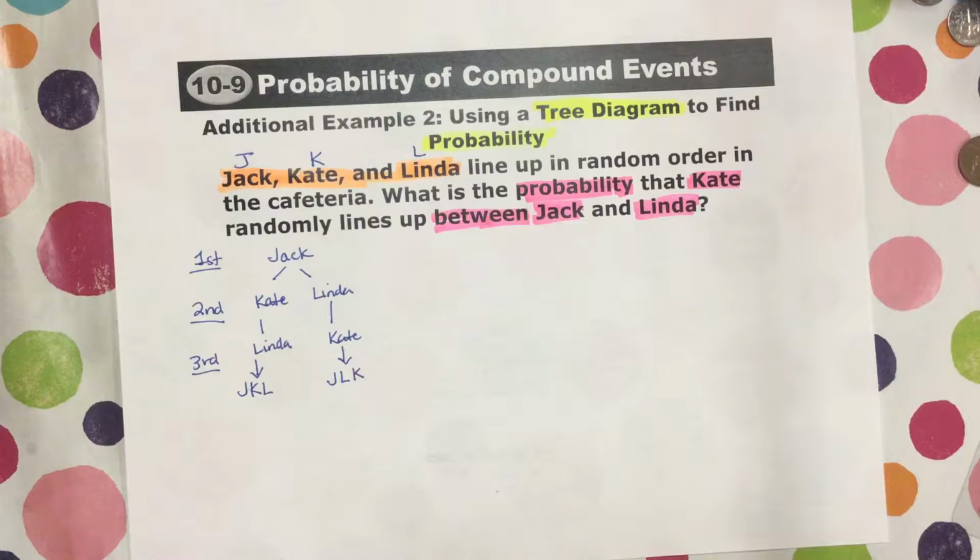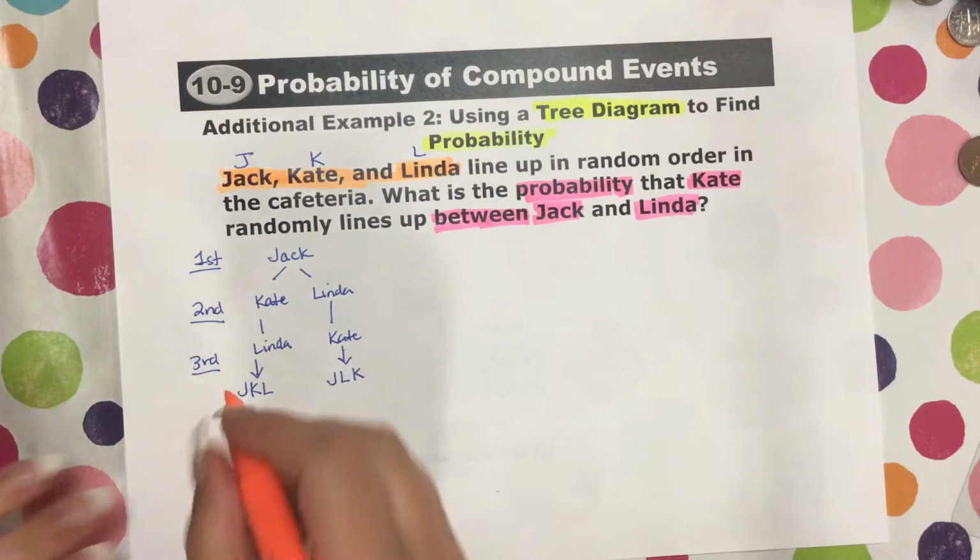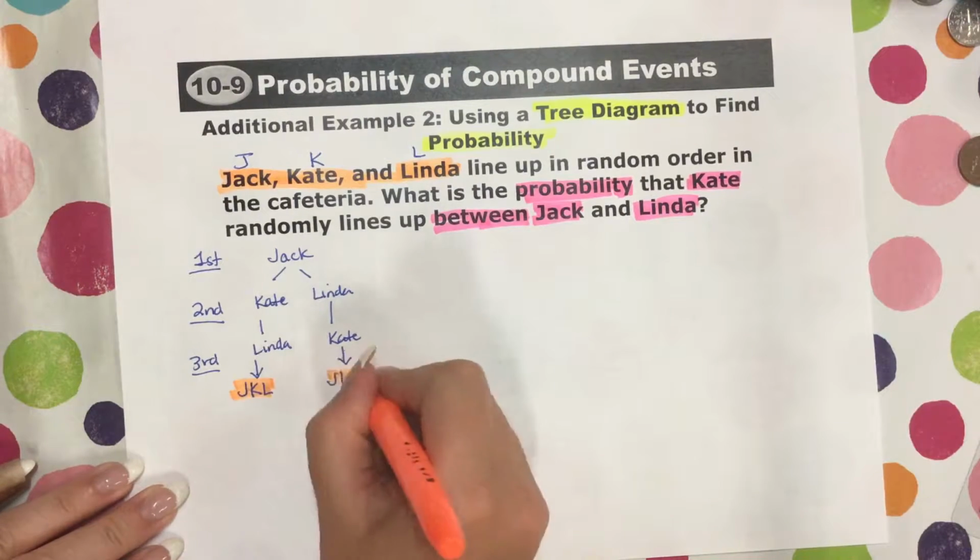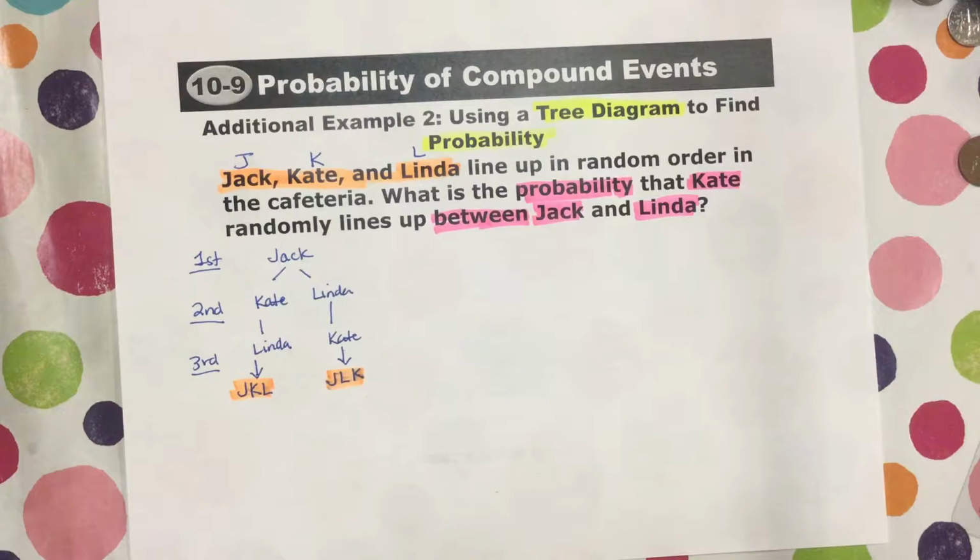And let's go ahead and highlight that answer there. So these are the end answers.